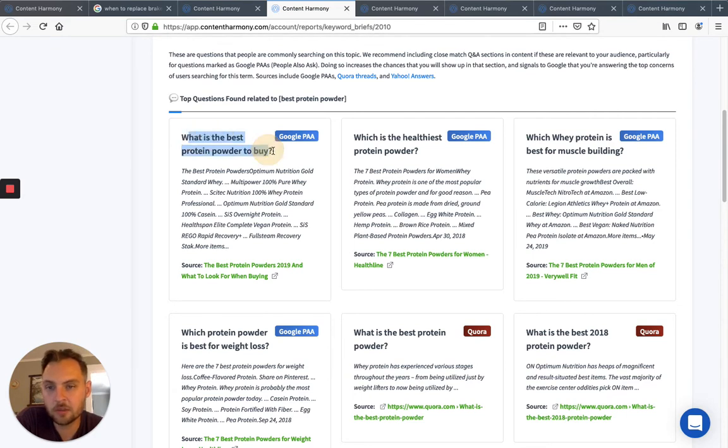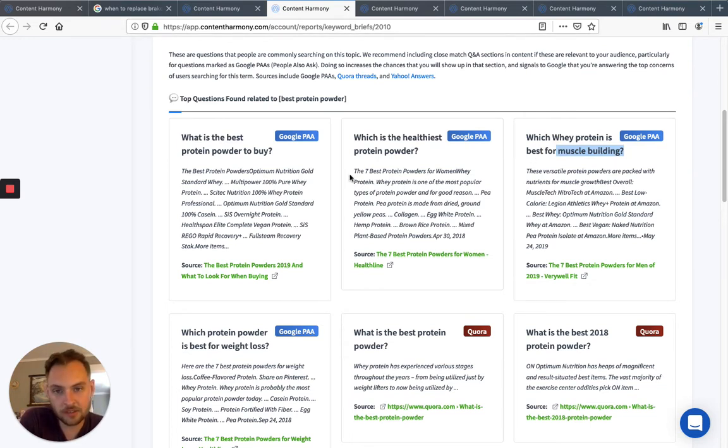What is the best protein powder to buy? Which is the healthiest protein powder? Now here's a more specific one. Which whey protein is best for muscle building? Now that's people that are going after a specific type of fitness regimen, but it's not going to be as broad as something like this. But then I'd be looking at this and saying, well, what is the best protein powder to buy? What are your goals? Are you trying to build muscle? Are you trying to go full keto and lose some weight?